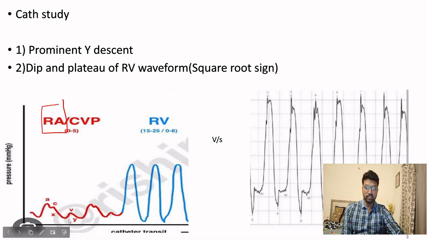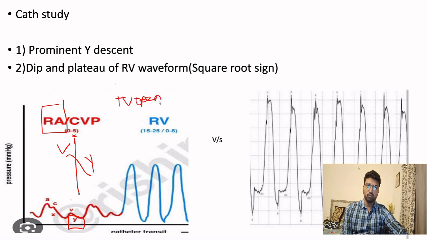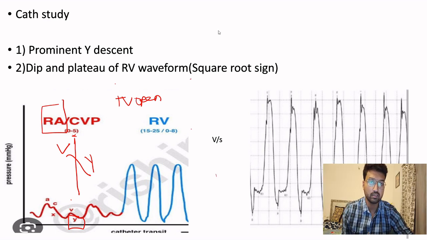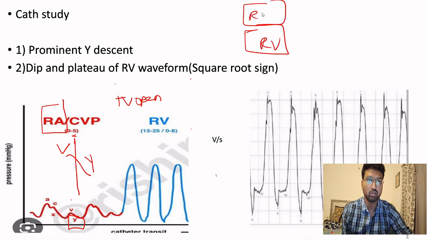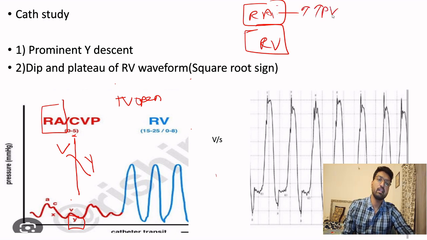What is important for us here is this Y descent. First the V wave comes, then the Y descent will come. Why is this happening? This is the end of systole. What happens after this line is the tricuspid valve will open and blood will flow from right atrium to the right ventricle. Since the right ventricle is not contracting properly, the right atrium is having very high pressure because it is unable to push the blood into the right ventricle. Right ventricle is not able to fill, so right atrial pressure is very high.